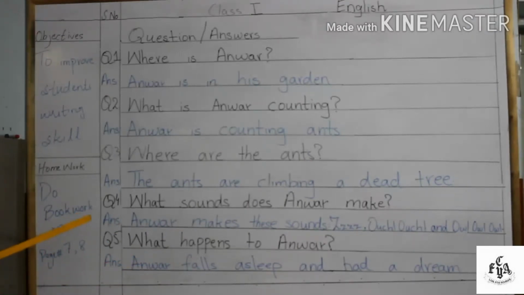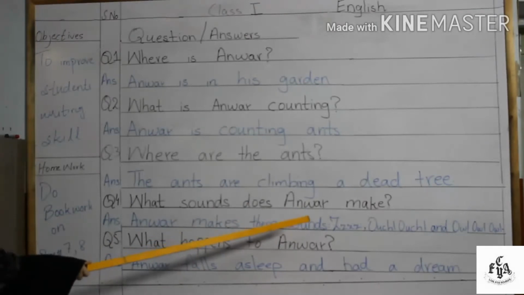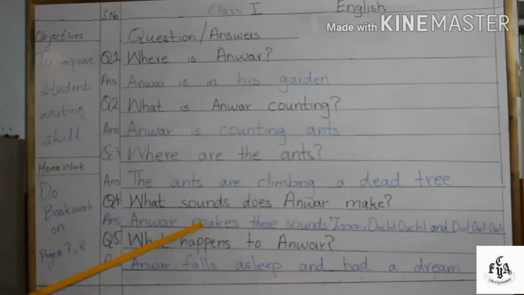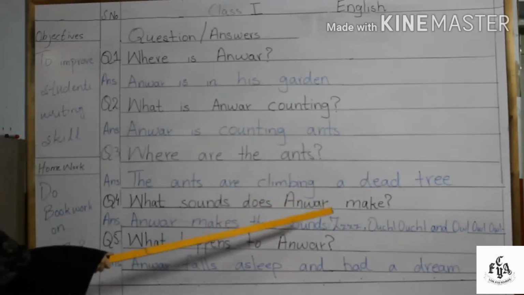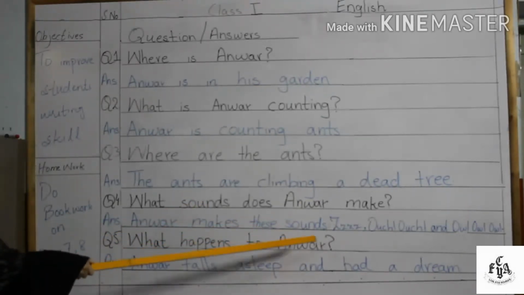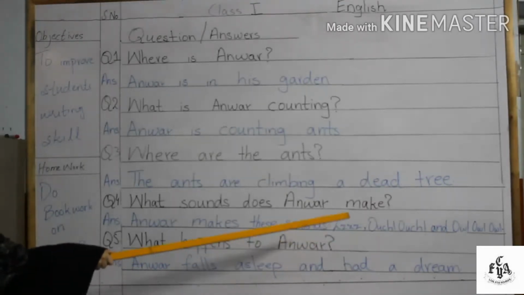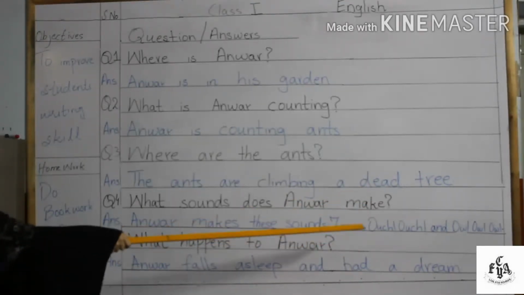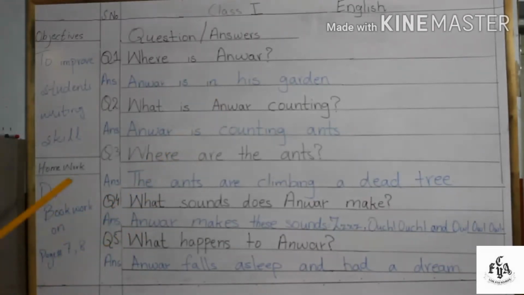Now our fourth question is, what sounds does Anwer make? Anwer makes these sounds, Z, ouch, ouch and ow, ow, ow.